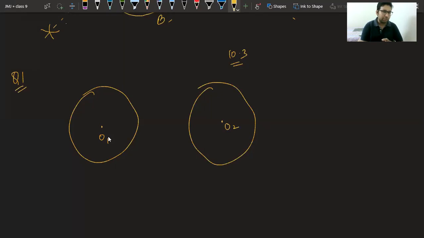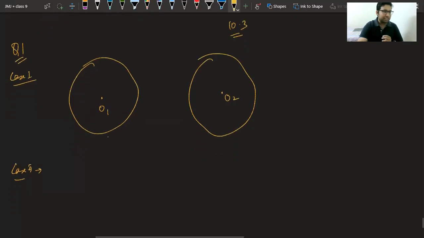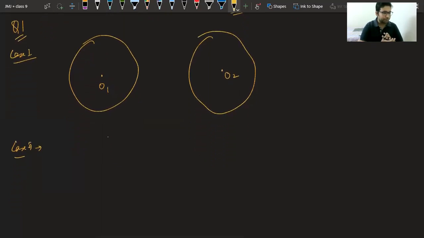Please tell me. This is case 1. The circles are not touching each other. In this case, how many points of intersection do we have? We have 0 points of intersection. Class, tell me, after this, how many points are possible? In case 2, what will you say? If they touch at how many points?